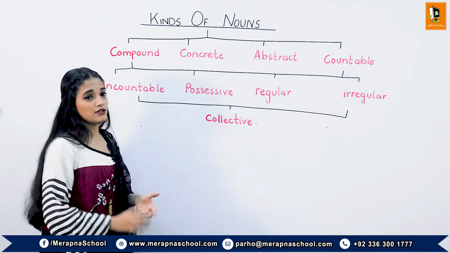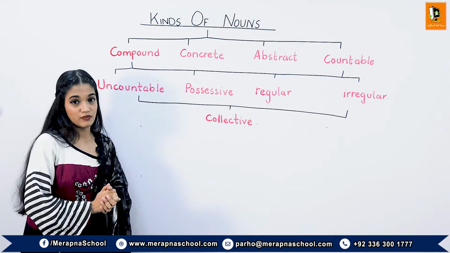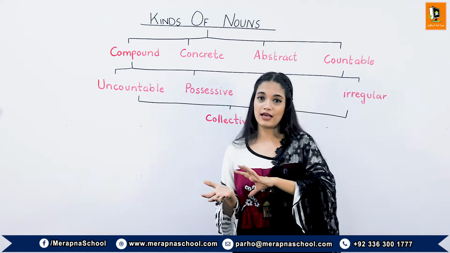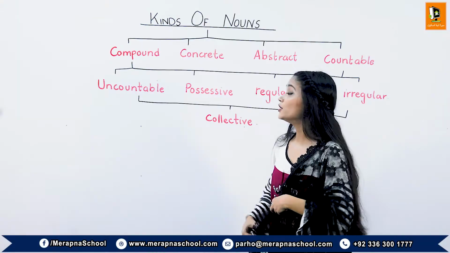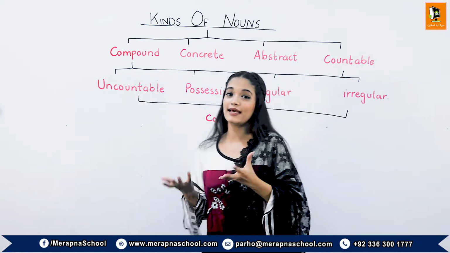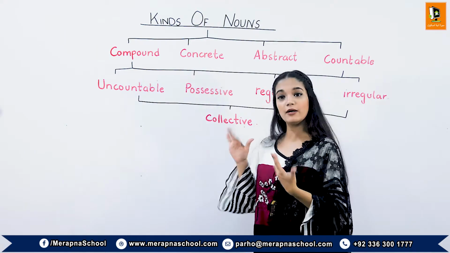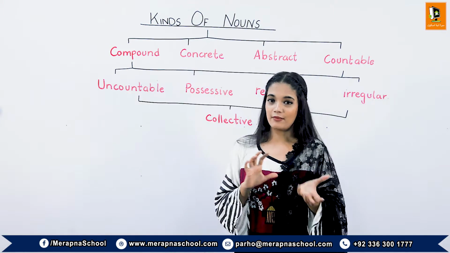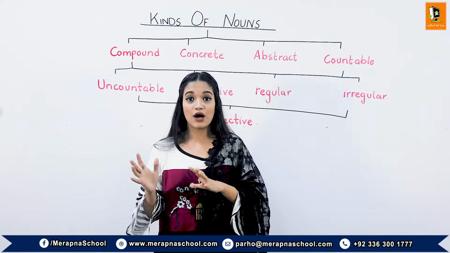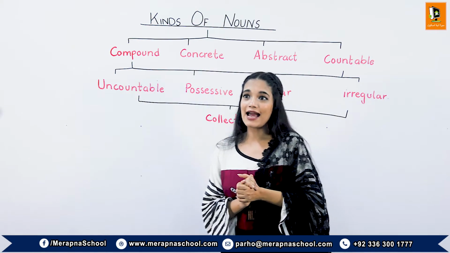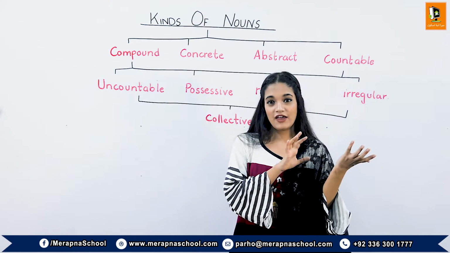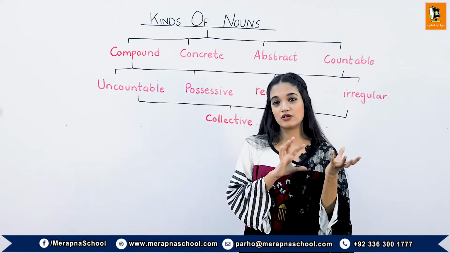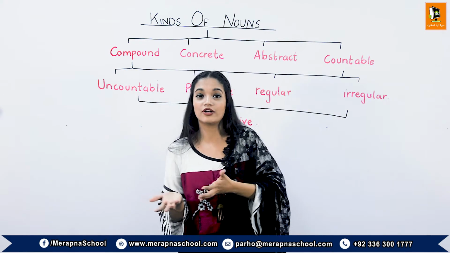Now moving on to the next kind of noun, it is the uncountable noun. Some nouns are also uncountable. We cannot count them in general. Uncountable nouns are nouns that cannot be counted. We cannot put a number before them to count them. We cannot also put an a or an before them, like water. Water is a noun that cannot be counted. So we add words like some. If we mention some water, in that way we can have an idea of how much water is present there.